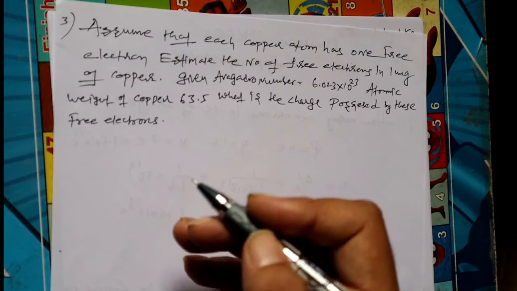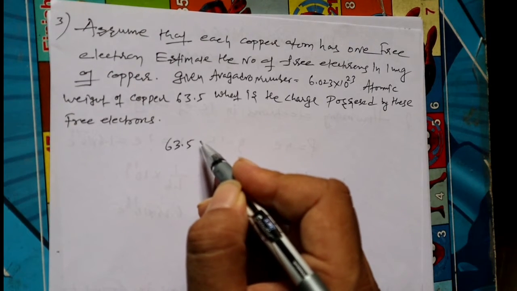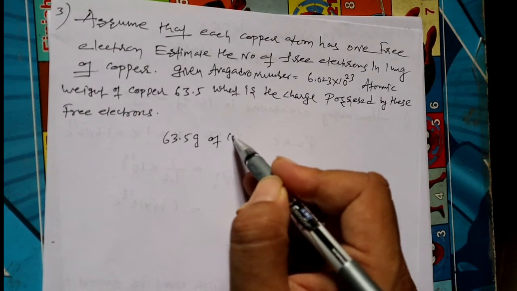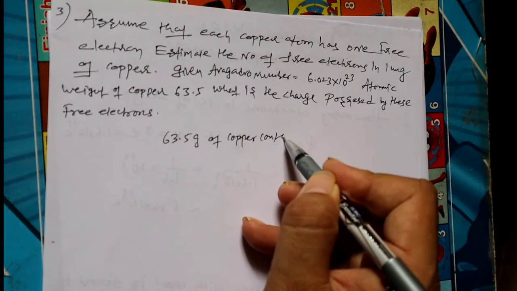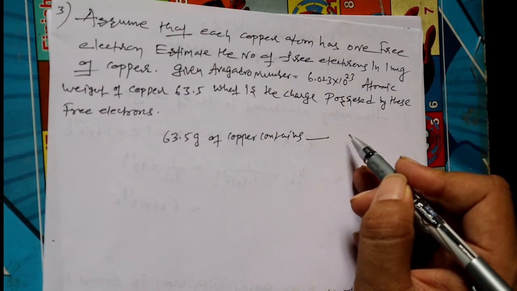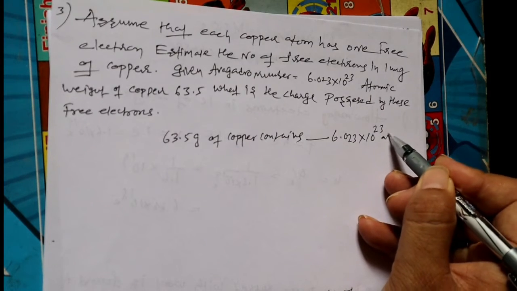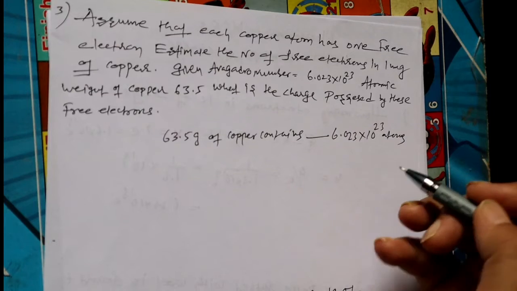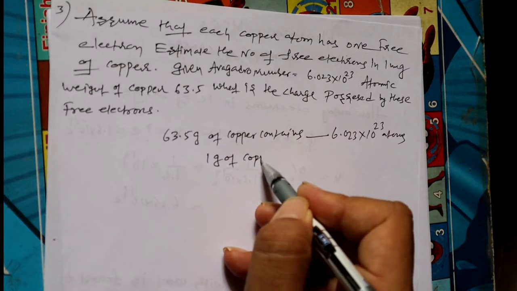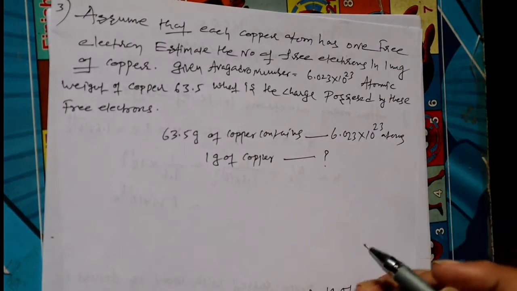We know that 63.5 grams of copper contains how many atoms? Already I explained to you, 6.023 times 10 to the power of 23 atoms. This is the Avogadro number. Now we want to find out first, 1 gram of copper contains how many atoms?